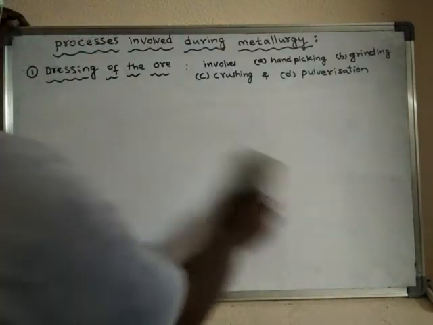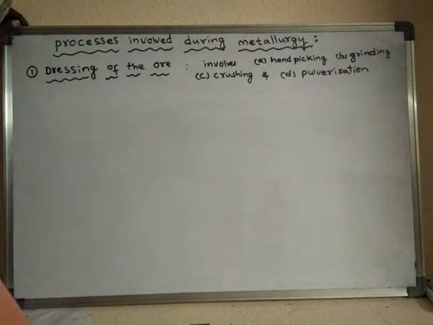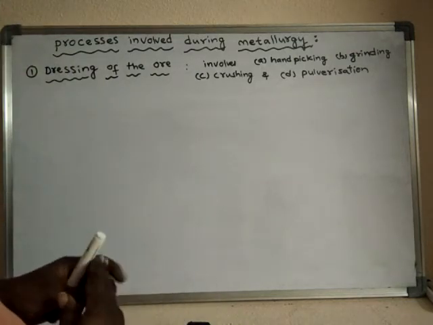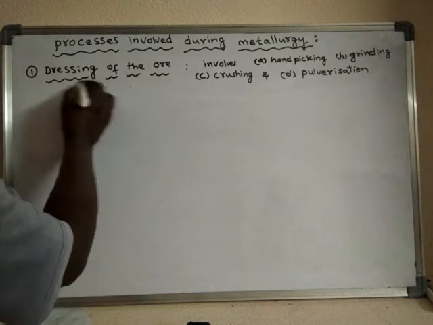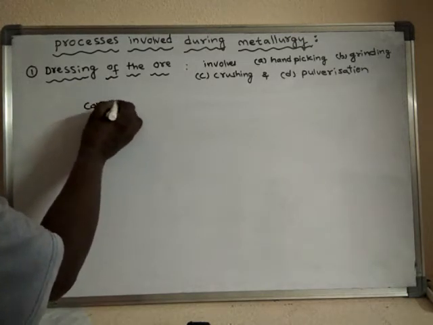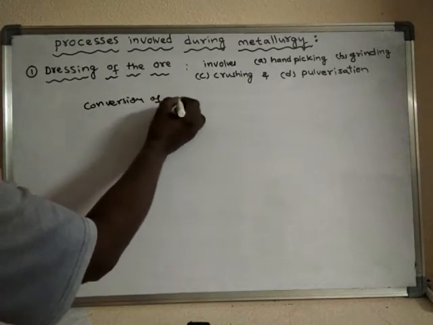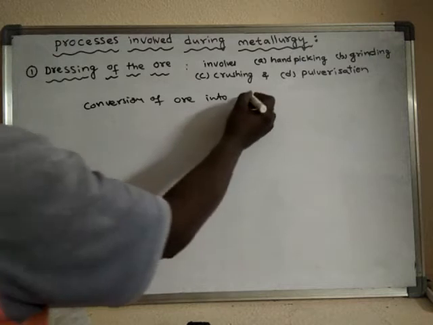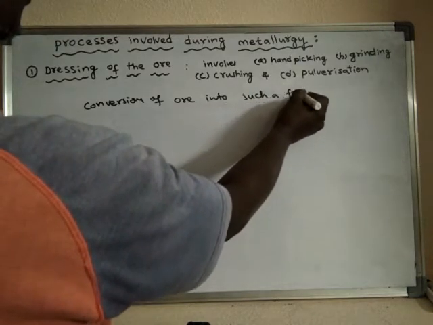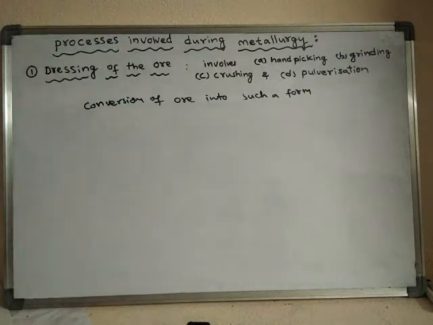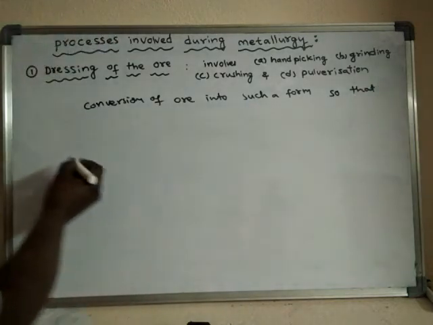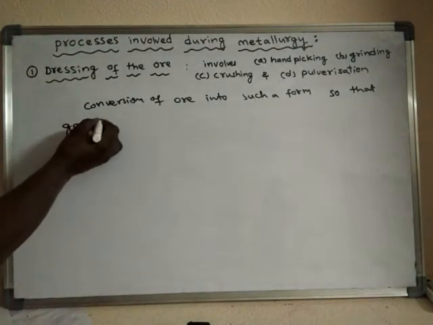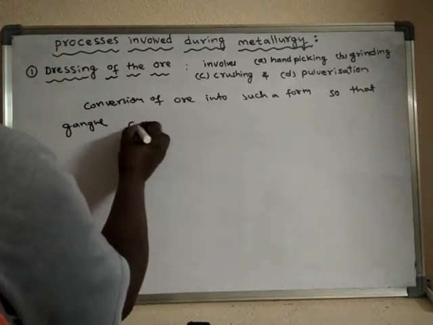It is nothing but preparation of the ore, that means conversion of ore into such a form so that the impurity or the gangue can be removed easily.